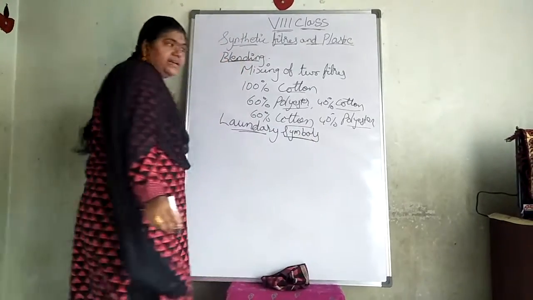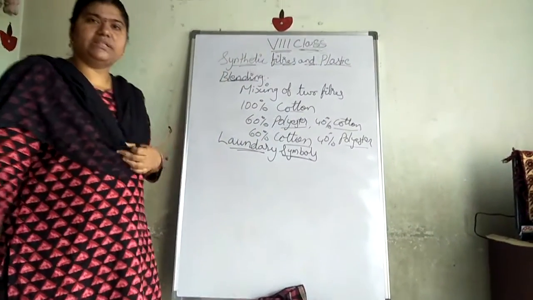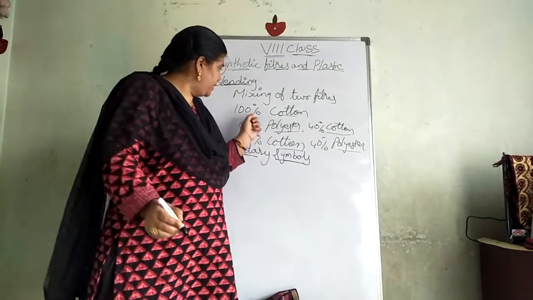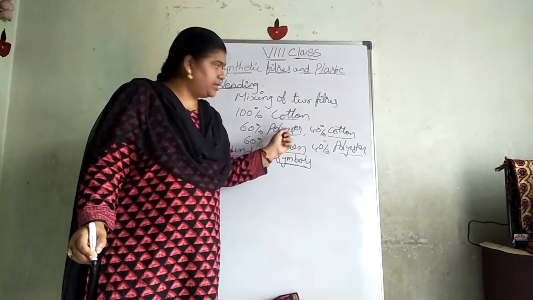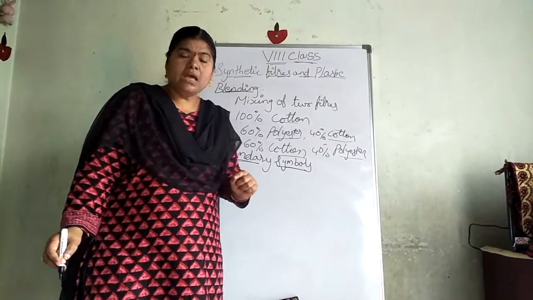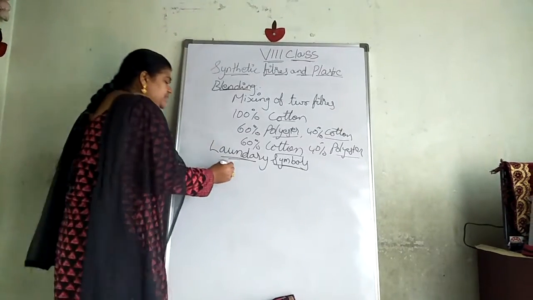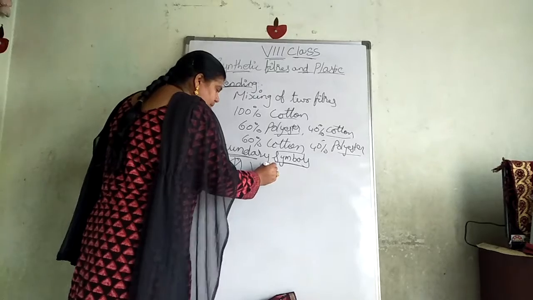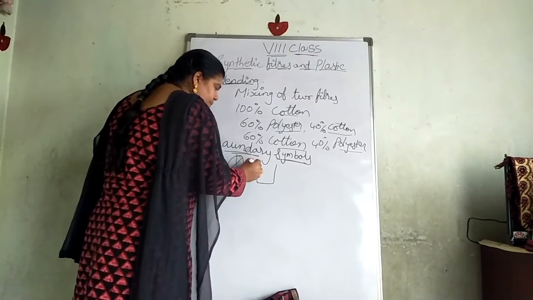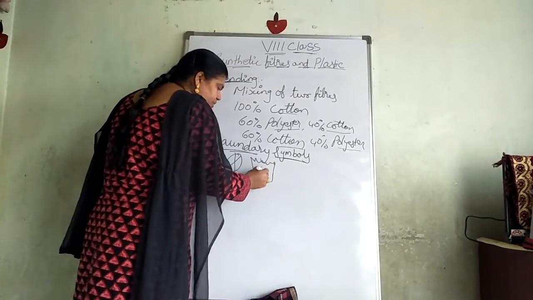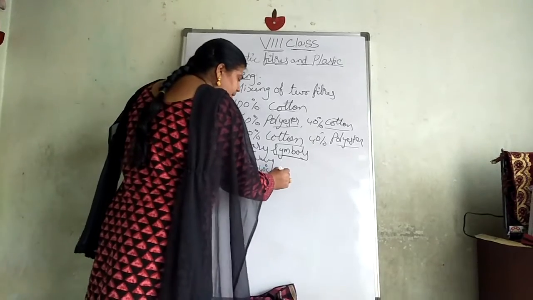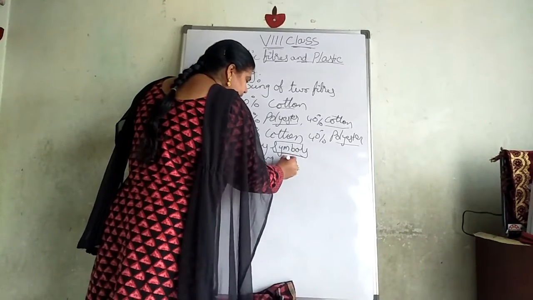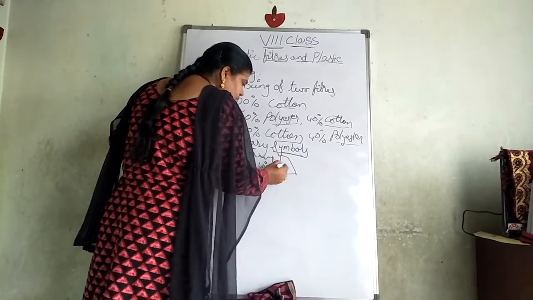Here you can see that these laundry symbols will also be there, where you can find 100% cotton, or 60% fabric, 40% cotton. There you can see some laundry symbols. It will be mentioned like this, or in this way. Here they will write 40 degrees Celsius. Okay, here one more symbol will be given in this way.